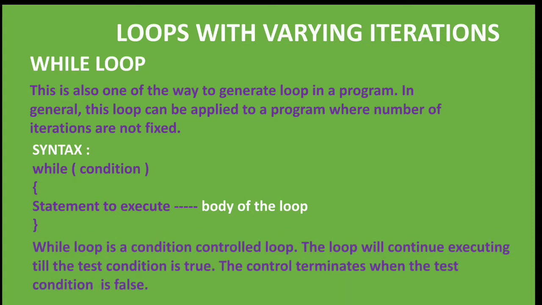A while loop is a condition controlled loop. The loop will continue executing till the test condition is true. The control terminates when the test condition is false. So as long as the condition is true, the loop will be executed, and as soon as the condition is false, the loop will terminate or end.